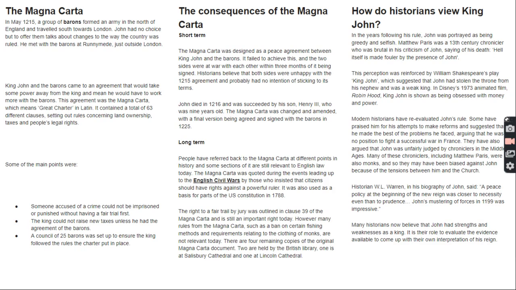Many historians now believe that John had strengths and weaknesses as a king. It is their role to evaluate the evidence available to come up with their own interpretation of his reign.